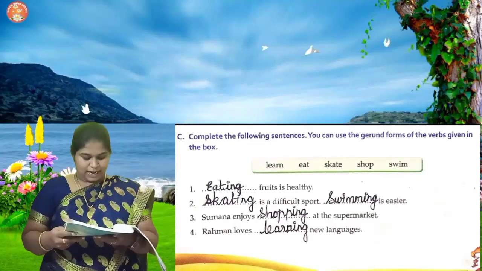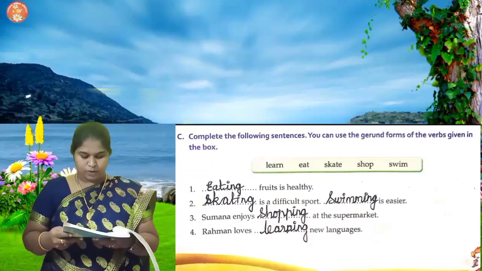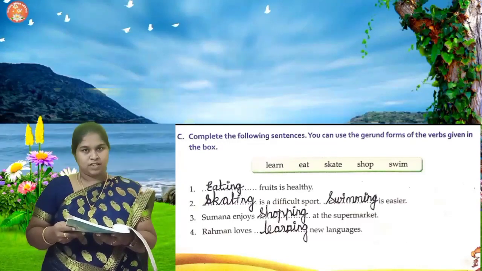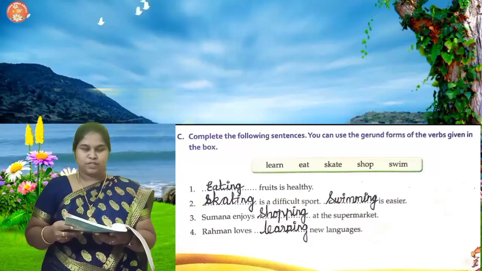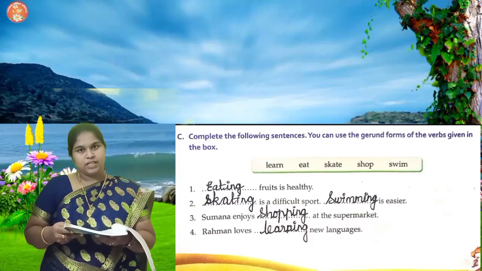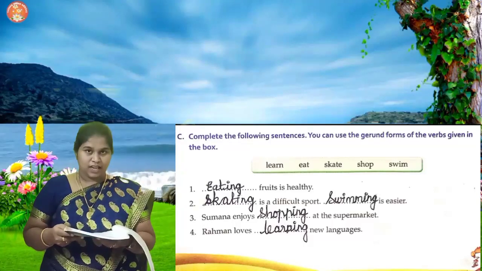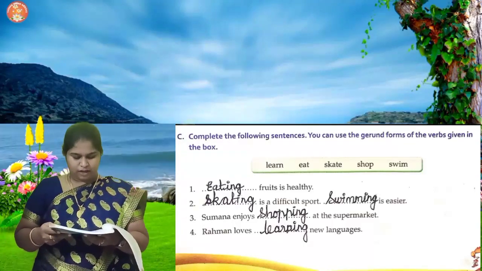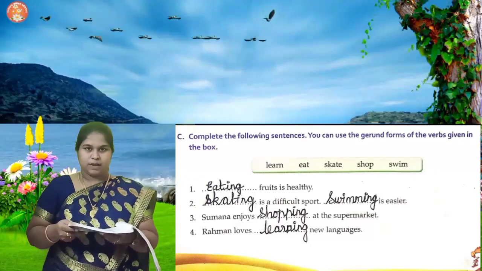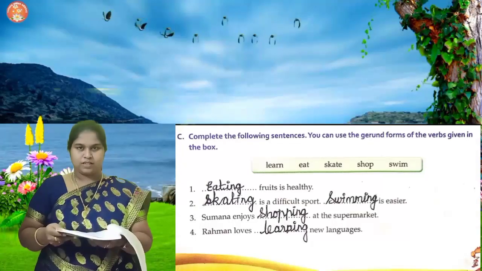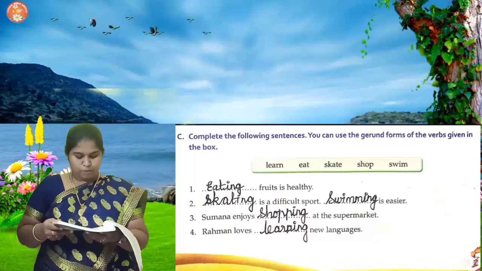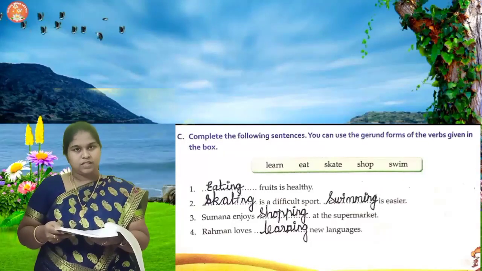First one, dash fruits is healthy. What word is suitable for that? Eat. When we add ing, eating fruits is healthy. Here it acts as a subject. Second one, skating is a difficult sport, swimming is easier. The same ing form we are changing, right? You can write either way. For example, if swimming is difficult, you can write swimming is a difficult sport, skating is easier. You can write it as you wish. Third one, Sumana enjoys shopping at the supermarket.